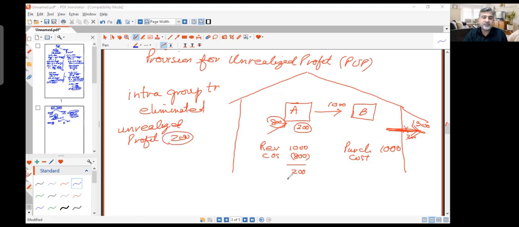We call it unrealized profit, because this is a profit which A has realized and A has rightfully realized, but the group cannot realize this profit. Let's suppose that all of the goods are here. Supposing that nothing was sold out, all of the goods are within the group. If this is the situation, we need to make an adjustment, because there are two things which have happened